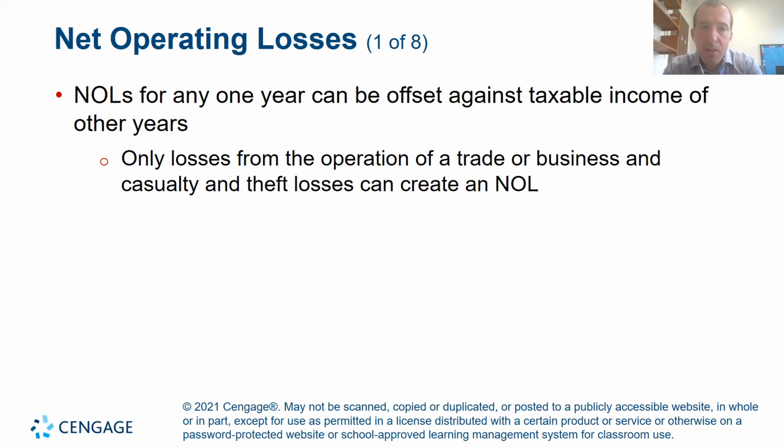Net operating losses for any year can be offset against taxable income in other years. Only losses from the operation of a trade or business and casualty and theft losses can create a net operating loss, so the losses don't apply to ordinary individuals.